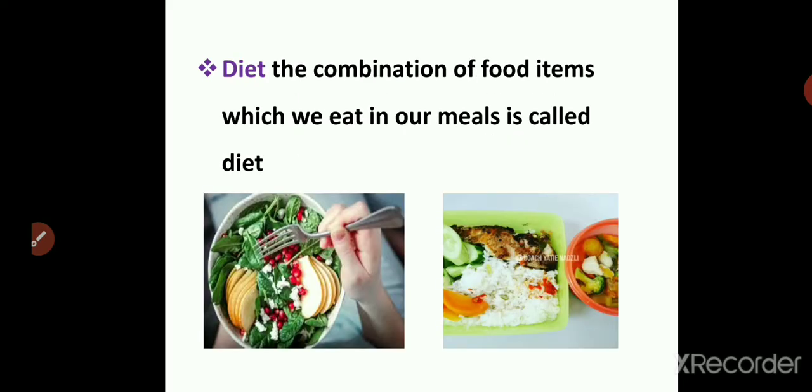And what is diet then? Diet is the combination of food items which we eat in our meals. As you can see in the picture, it can be only a salad or it can be a food which is completely balanced containing all the components. So that is a diet.